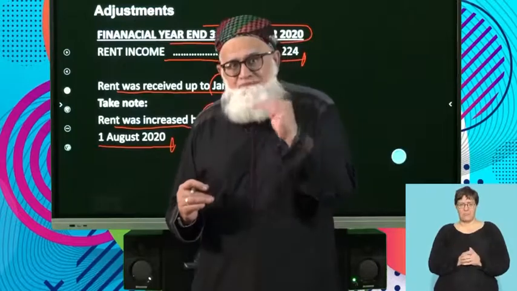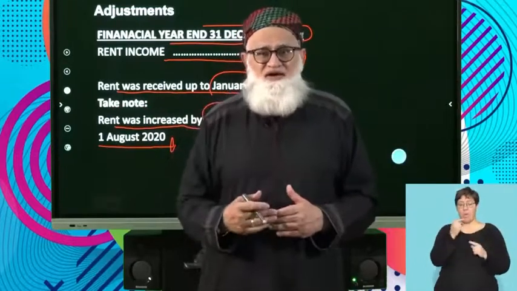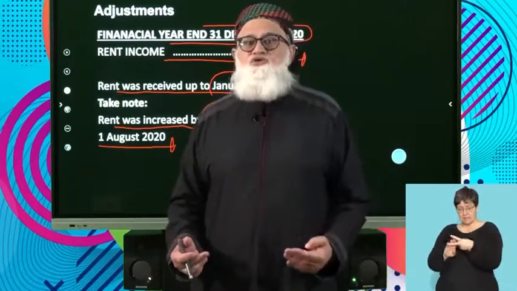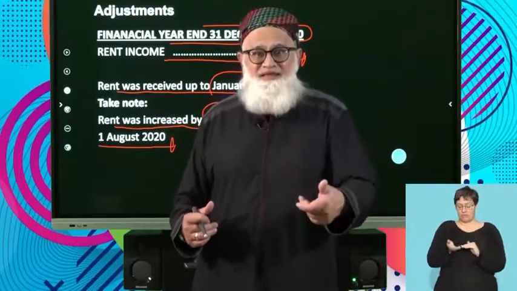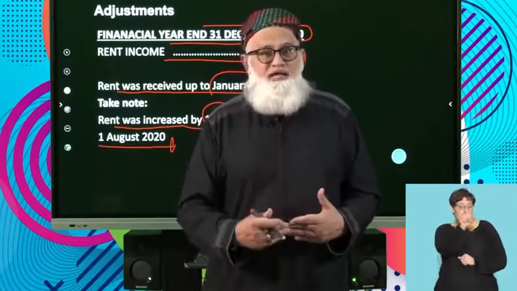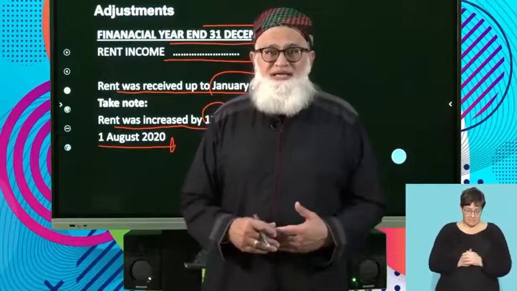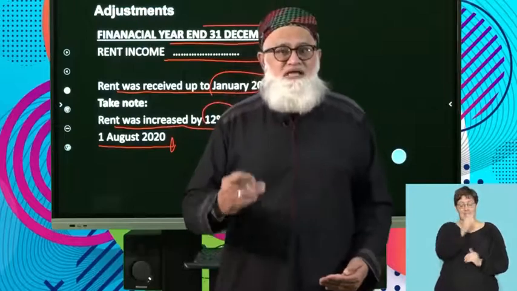Then, the types of adjustment. One is where the rental stays constant for the year. You've received 1 month in advance, you just divide by 13, no problem. The second one is where the rental increased by a percentage, which is the one we're going to be dealing with just now. And the third one is where your rental increased and they give you the increase per month. Please make sure that you are in a position to calculate all three methods depending on which one is being examined. Right, the one that we're dealing with here is where the rental has increased as a percentage.